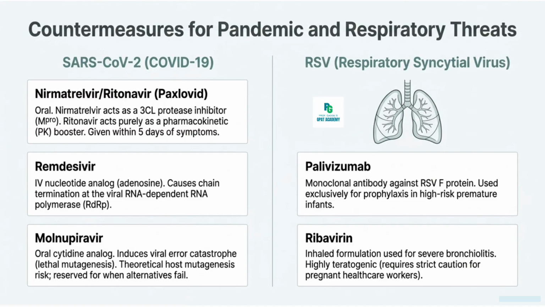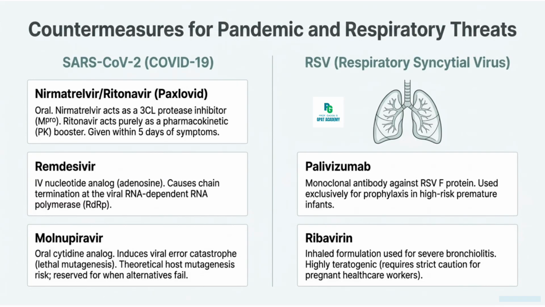Now we will discuss the anti-RSV, that is respiratory syncytial virus. Ribavirin, that is the inhaled formulation, is used for severe RSV bronchiolitis in children but is teratogenic, so caution with aerosol exposure for pregnant healthcare workers. Palivizumab is a monoclonal antibody against the RSV-F protein. It is used for prophylaxis and not treatment, and is given to high-risk infants.